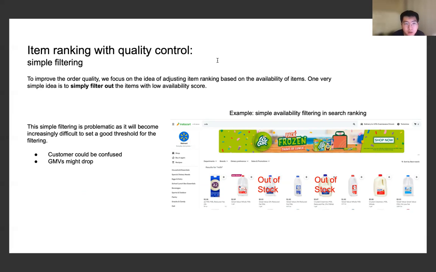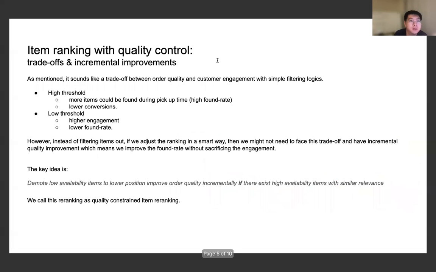And even so, the customer also gets confused by this hiding strategy, because they might be very familiar with the store they are shopping from, and they will be confused, saying, I know this item is there, why am I not able to find it at Instacart? So that's a bad user experience.